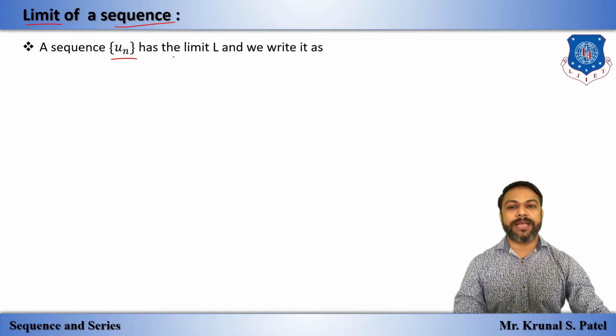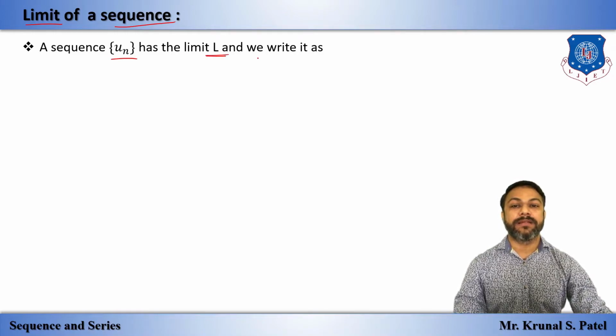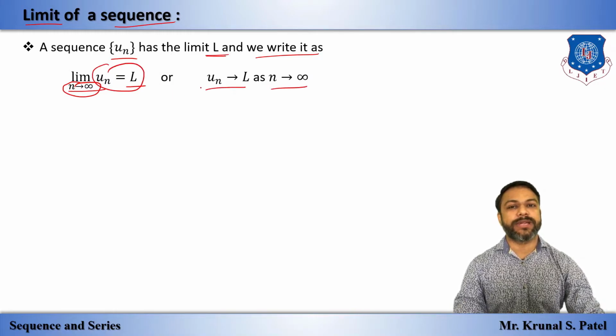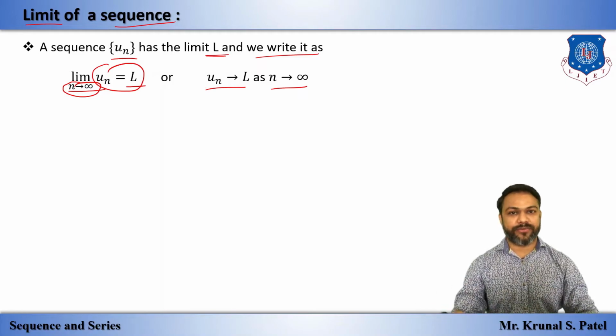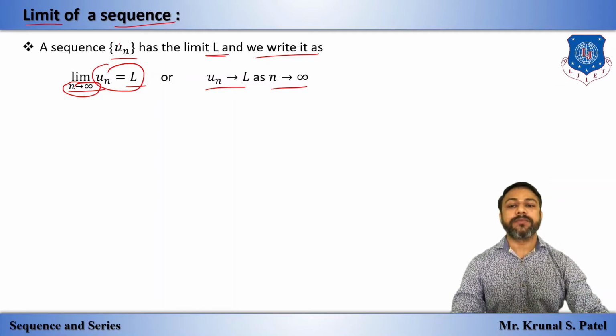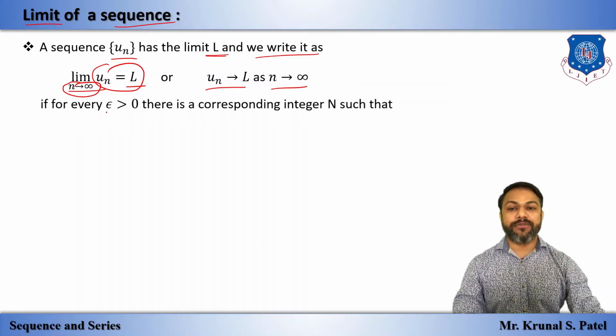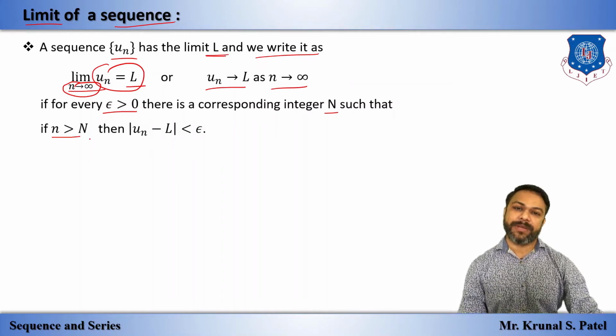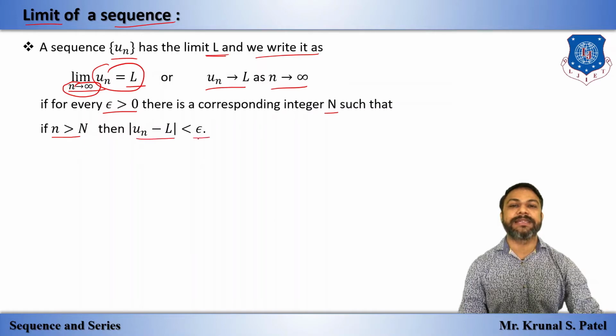A sequence u_n has the limit capital L. We write this as limit n tends to infinity of u_n is equal to L, or we can say that as n tends to infinity, u_n tends to L. For every epsilon greater than 0, there is a corresponding number capital N such that if n is greater than capital N, then |u_n − L| is less than epsilon.